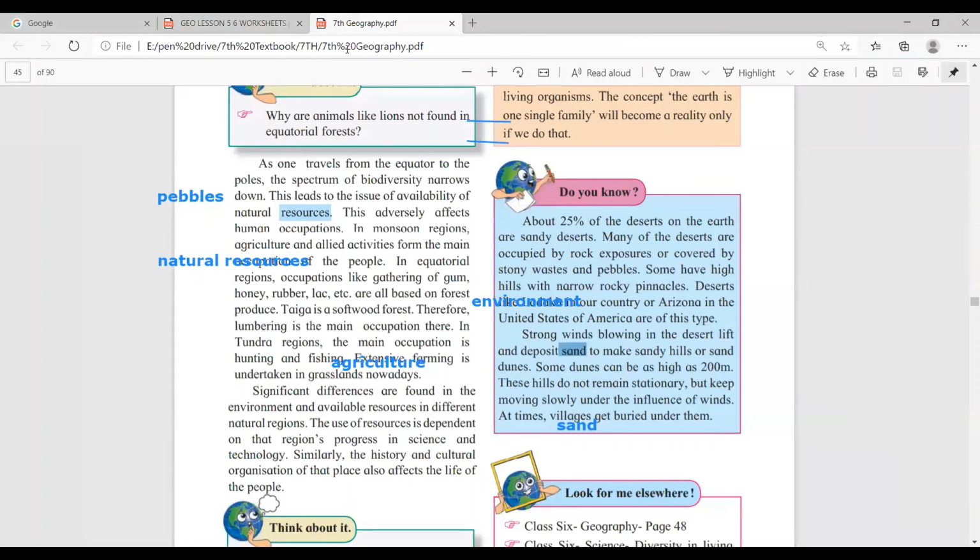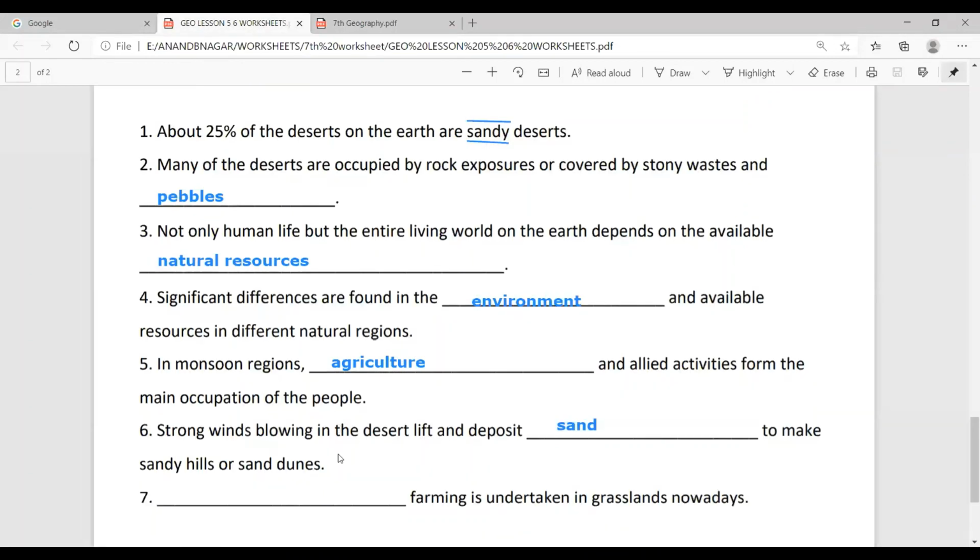Okay then next question: last dash farming is undertaken in grassland nowadays. Which farming is undertaken? It is given on the same page number 36.